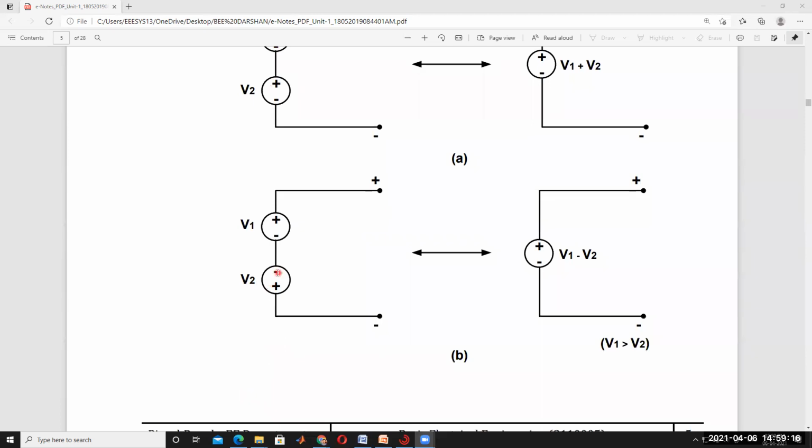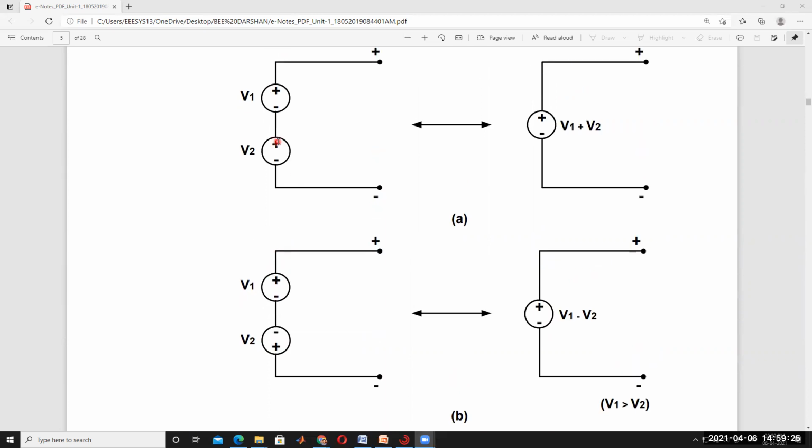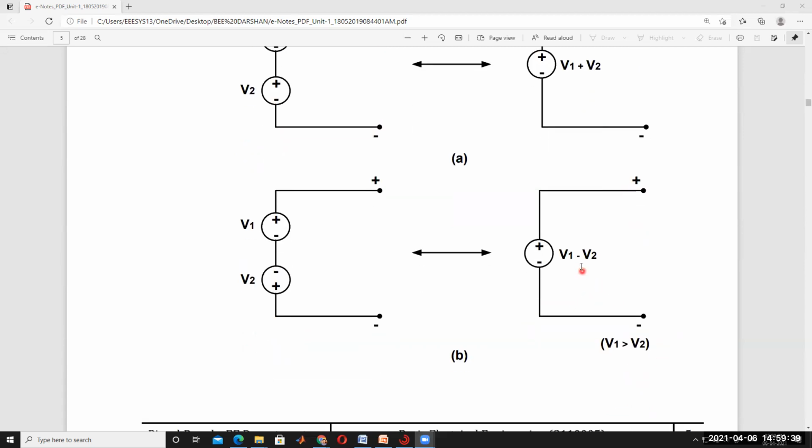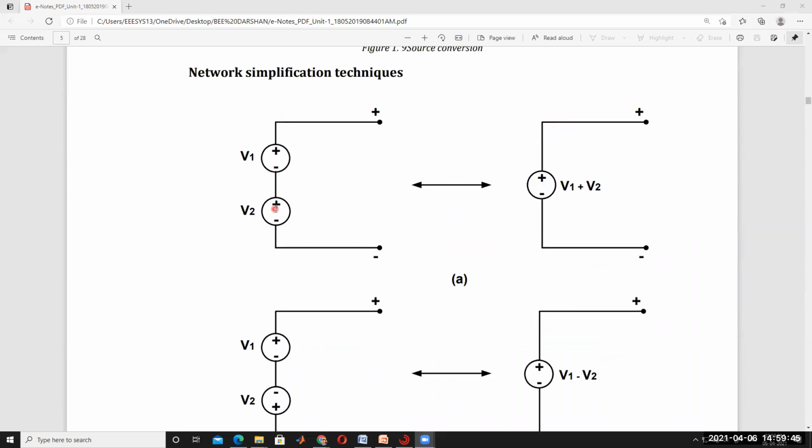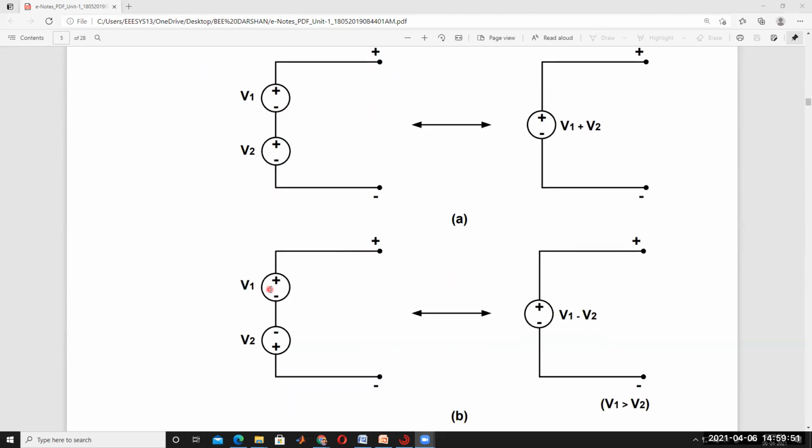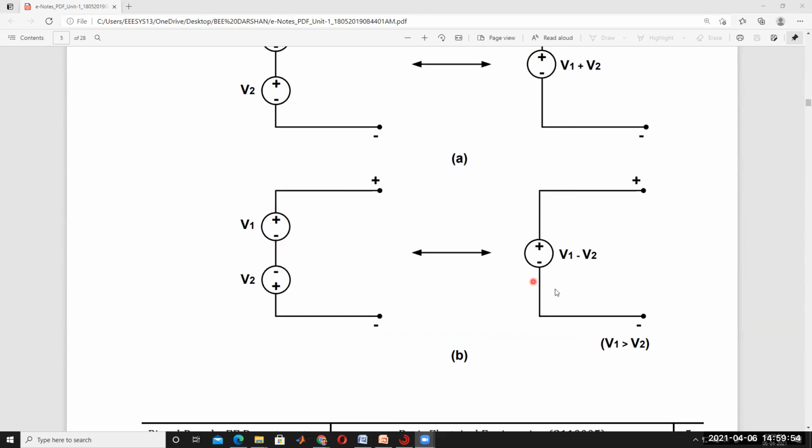If one battery's negative is connected to the other's negative, that is, the same polarities are connected, then the voltage is the difference, V1 minus V2. If V1 is greater than V2, it is V1 minus V2, and we indicate it like this. If the two voltage sources are connected with opposite polarity, they are added together, V1 plus V2. If the same polarities are connected, minus to minus, it is the difference: if V1 is greater than V2, V1 minus V2.